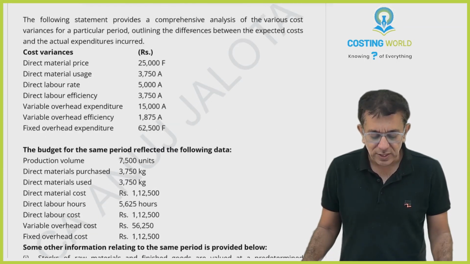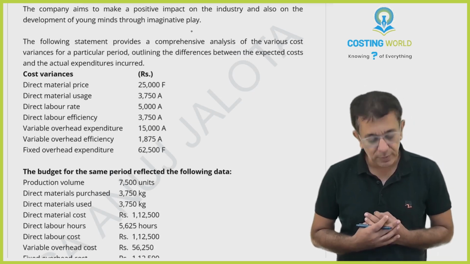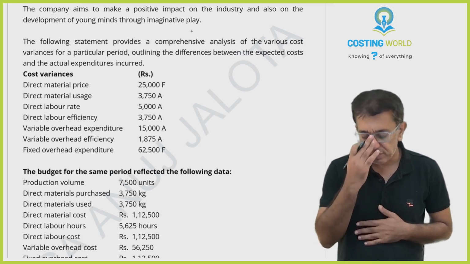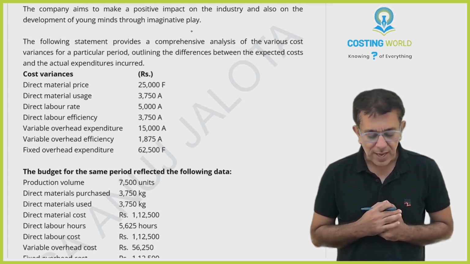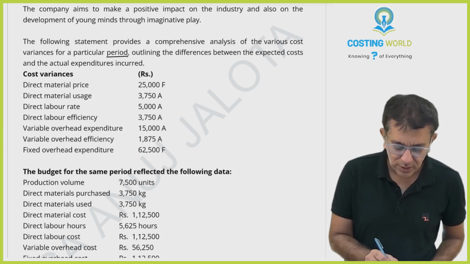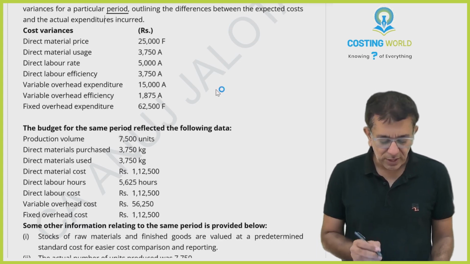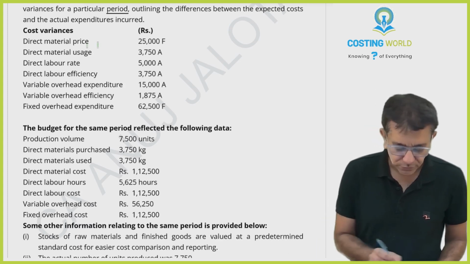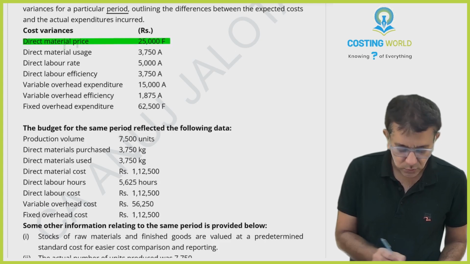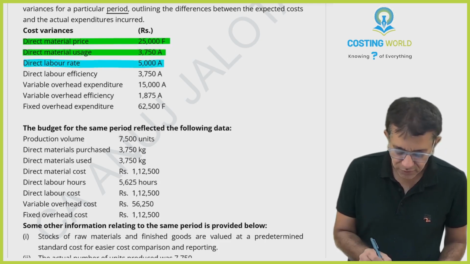The following statement provides a comprehensive analysis of the various cost variances for a particular period, outlining the differences between expected cost and actual expenses incurred. So these are the variances for a certain period. We don't know that period, 1 month or 1 year. It's just some period. Cost variances: material price and usage. Then labor rate and efficiency.